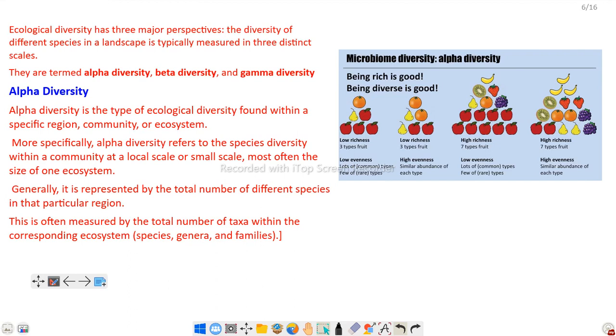Generally, alpha diversity is represented by the total number of different species in a particular region. Here is the high richness, where 6 or 7 different species are there. As our example shows, 7 different fruits are there. So alpha diversity is the total number of different species in a particular area or region.